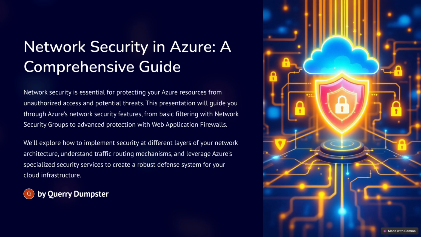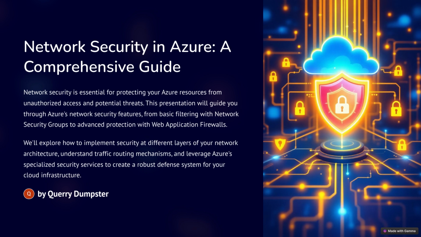Now, how many of these network security groups and security rules can you have? You can have a lot. The default per region, per subscription, is up to 100 NSGs, and within each NSG, you can have up to 200 rules. But those limits can actually be expanded. You can go up to 400 NSGs per region, per subscription, and the rules can be expanded up to 500. That's a lot of security.